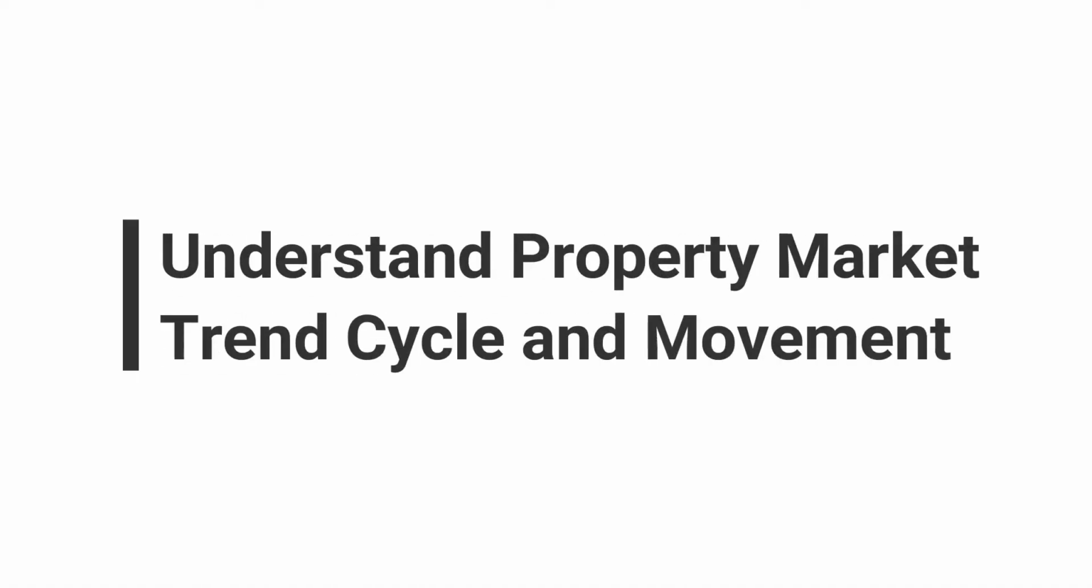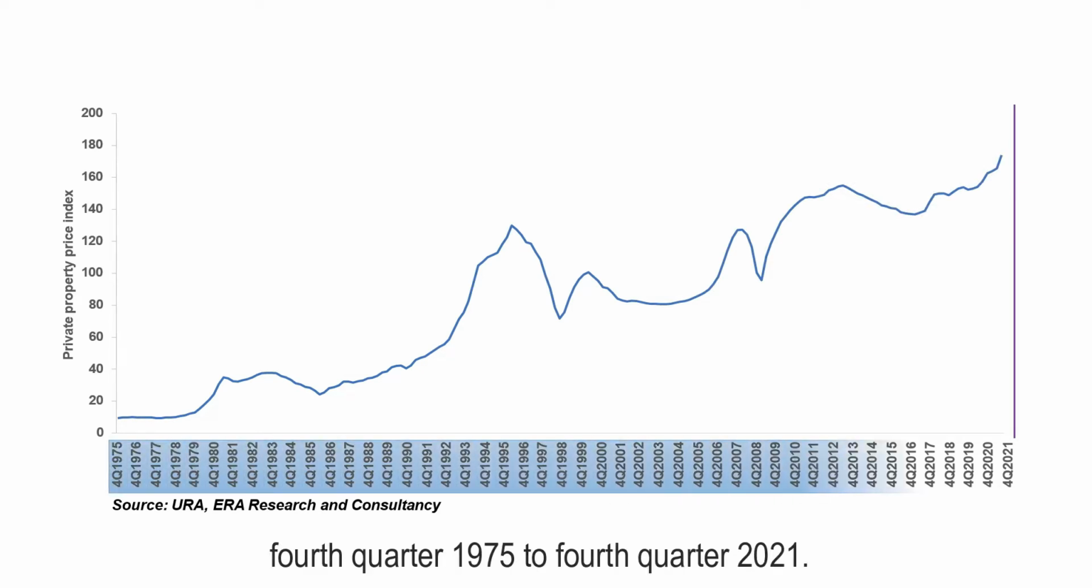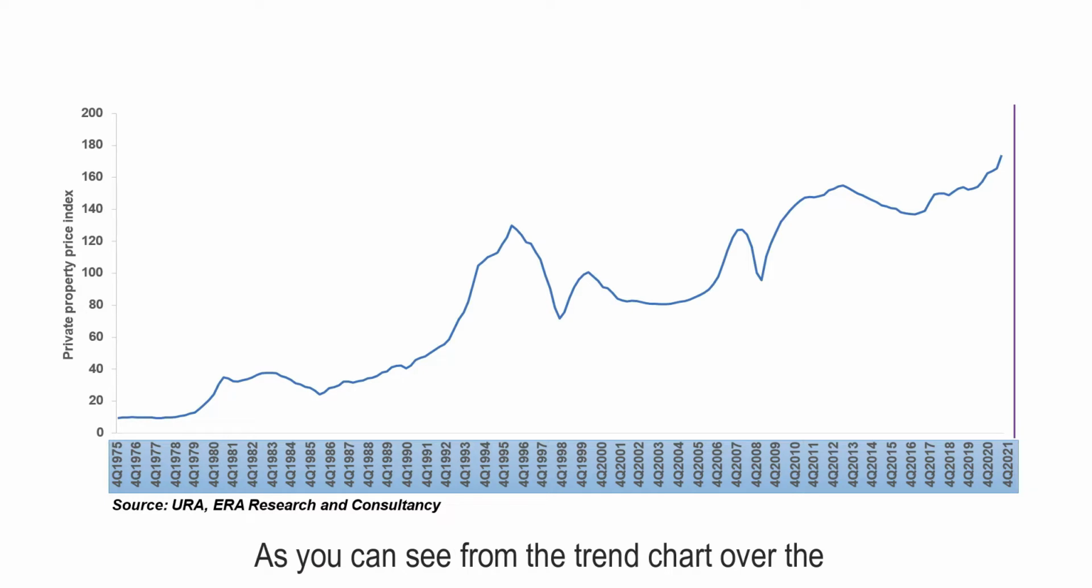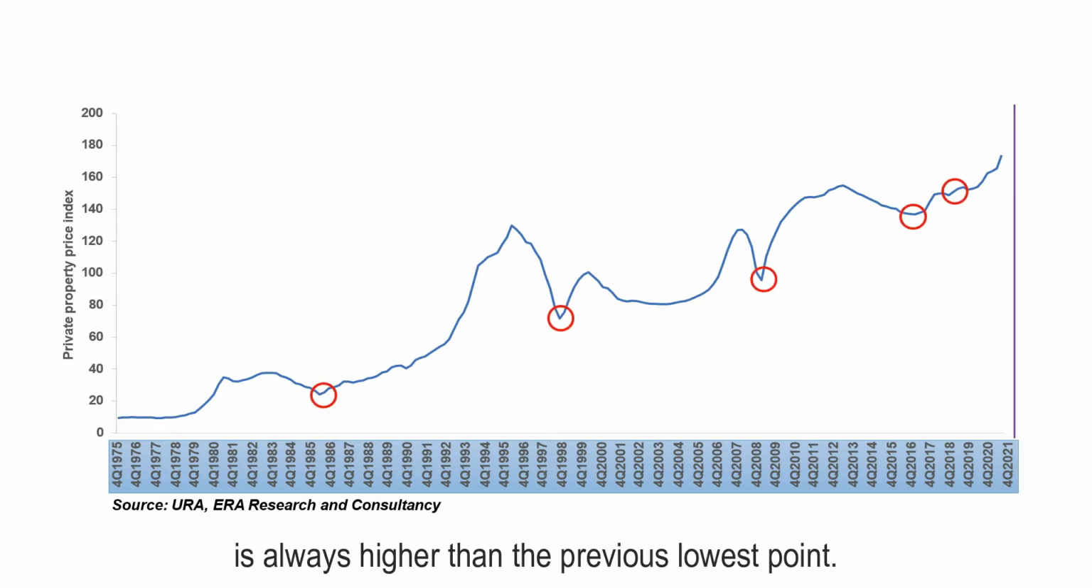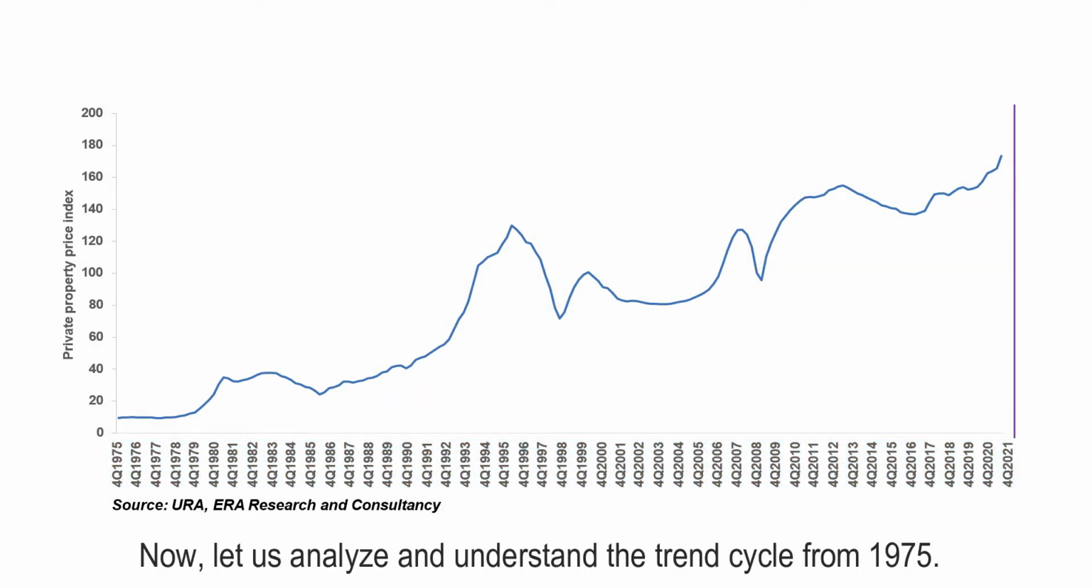Before we move on, first let us analyze and understand the property market trend and movement. This is the overall trend property price index from 4th quarter 1975 to 4th quarter 2021. As you can see from the trend chart, over the past 4 decades, the property cycle is on the uptrend. We can also analyze that the lowest point is always higher than the previous lowest point. Now, let us analyze and understand the trend cycle from 1975.